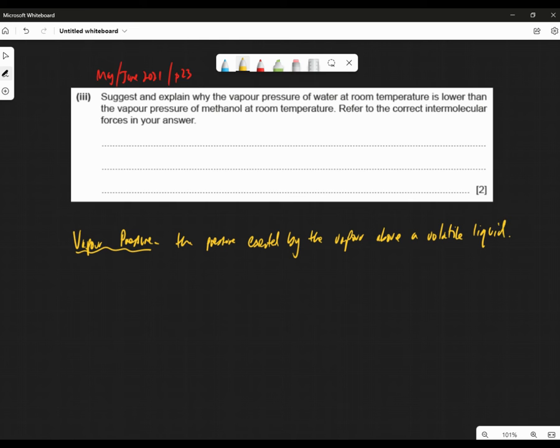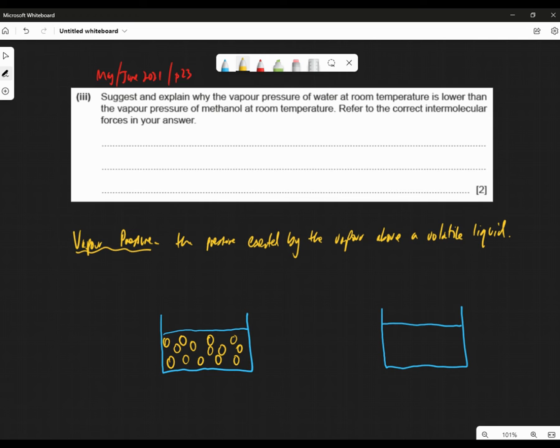Okay? Now, what does that mean? Some fancy words, but what does it mean? Well, where do we always go to in chemistry? A beaker. Two beakers. In one beaker, we've got these molecules, and in another beaker, we've got these molecules.